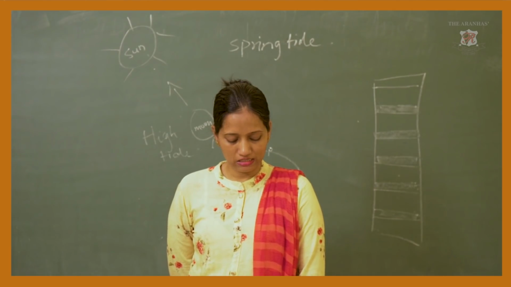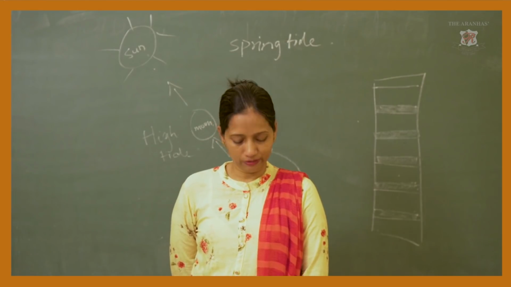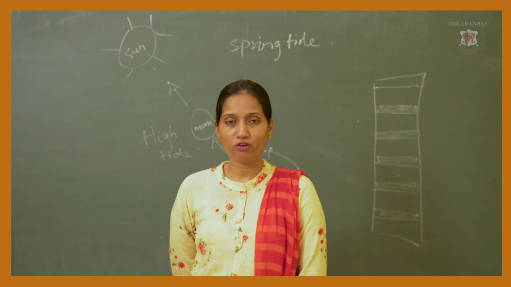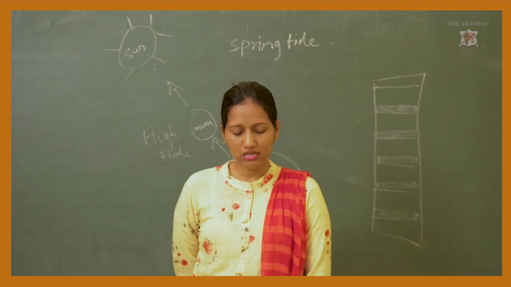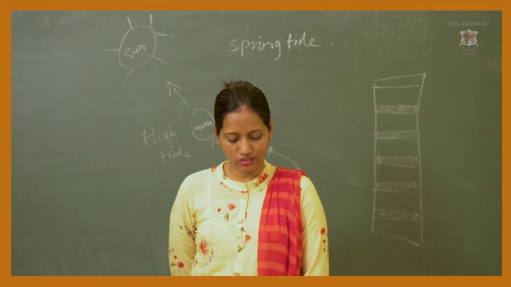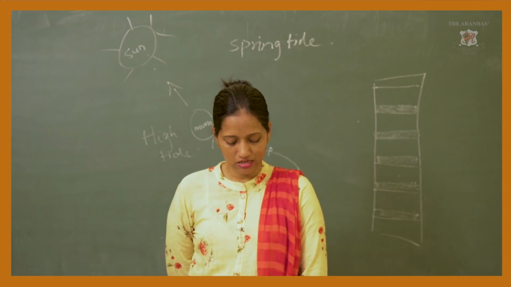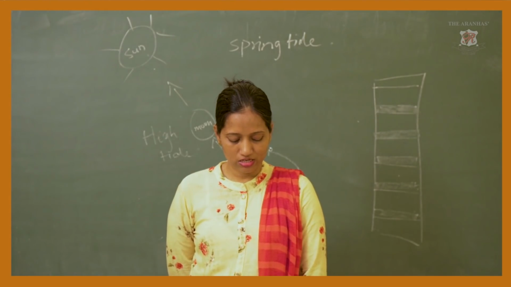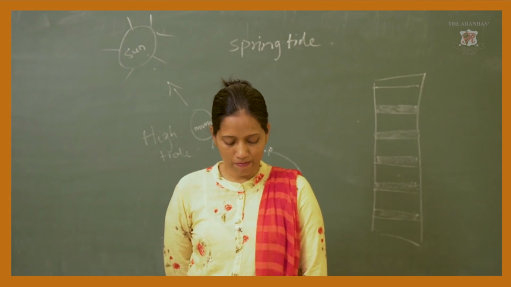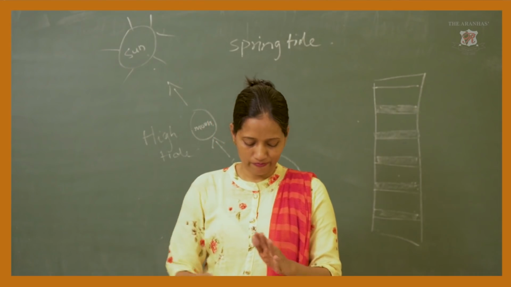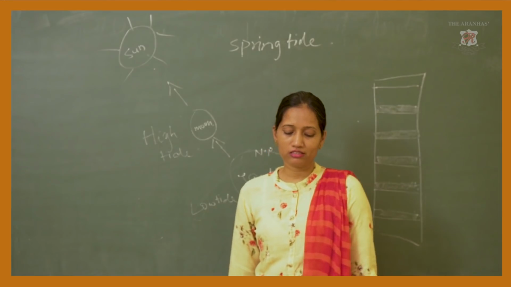The highest tidal range in the world is observed at the Bay of Fundy along the Atlantic coast of North America. Here the tidal range is about 1600 centimeters. In India, the highest tidal range is in the Gulf of Khambhat. It is about 1100 centimeters. Okay.